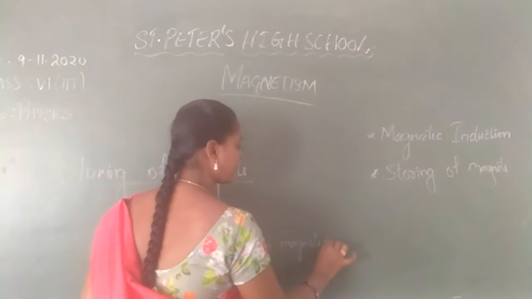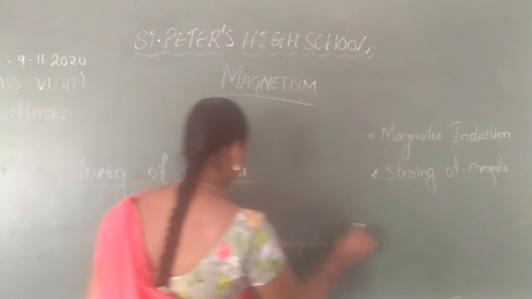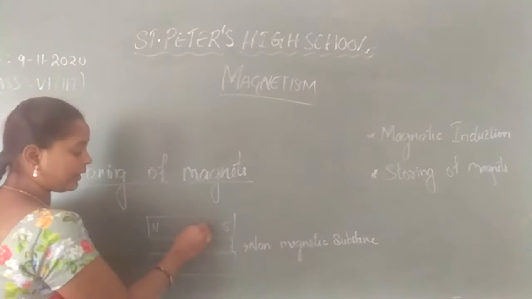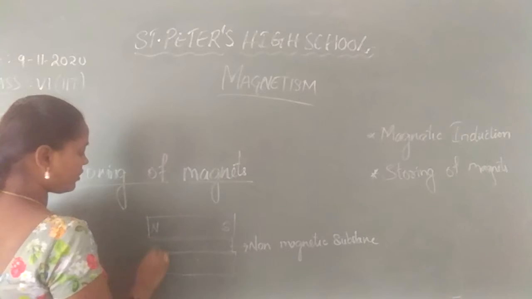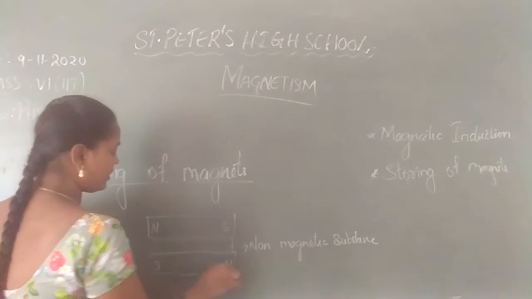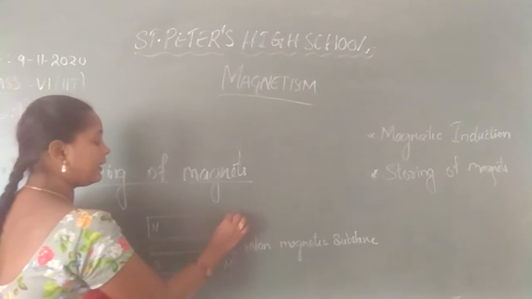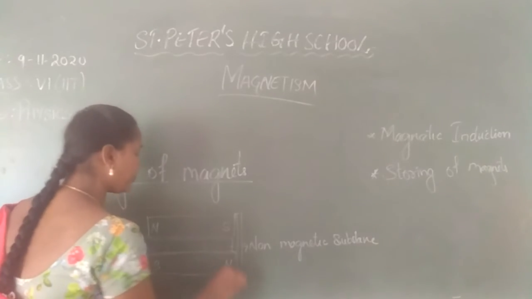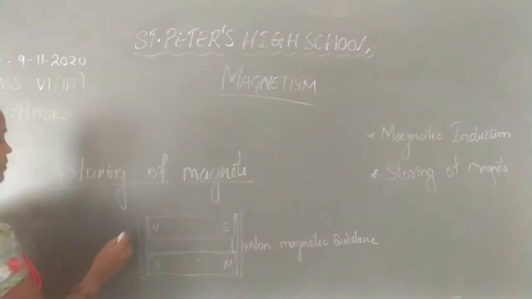Non-magnetic substance. In between both the magnets, you have to place a non-magnetic substance, and the 2 ends of the magnets should be unlike. If this is north, this should be south. If this is south, this should be north. And at the ends of the poles also, you have to place an iron plate or iron substance, or magnetic substance.